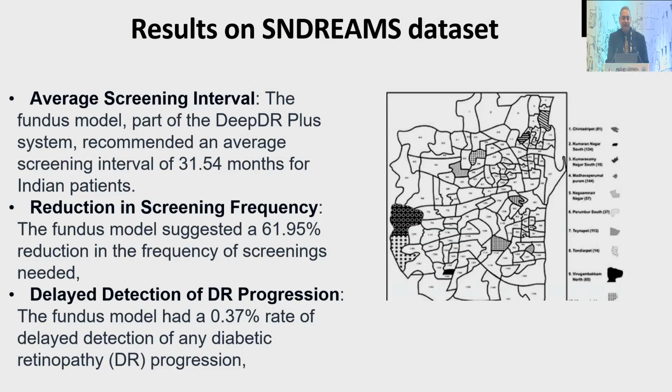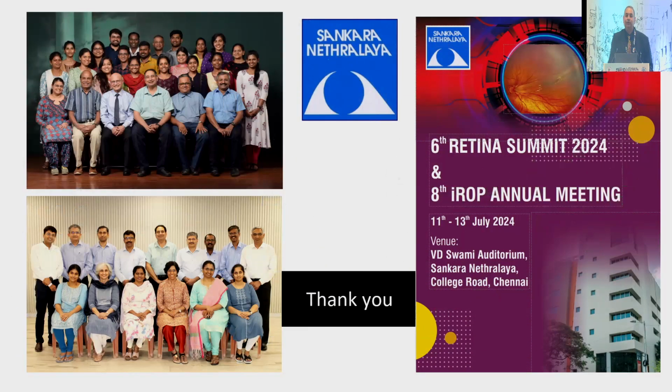So on our Indian data set, we could increase the screening interval to nearly 32 months. That means if you use this AI, rather than telling every 1 year, we can call them after every 2.5 years. And the delayed detection rate was only 0.37%. And this could reduce the frequency of screening by nearly 62%. I think we'll get more and more of these algorithms with the newer AI networks, and that will really reduce the work of screening these 101 million people with diabetes. Thank you very much.